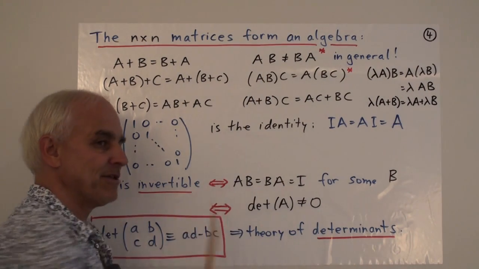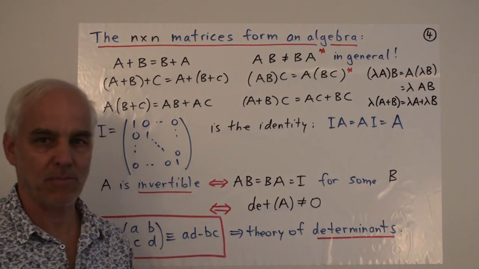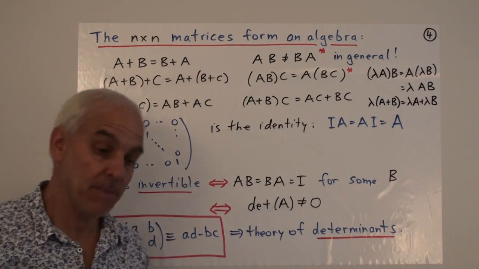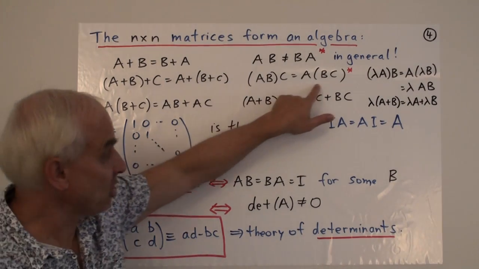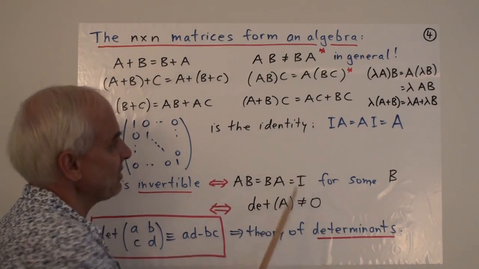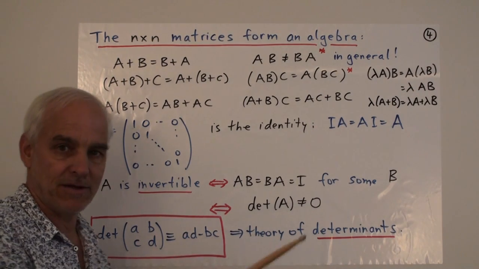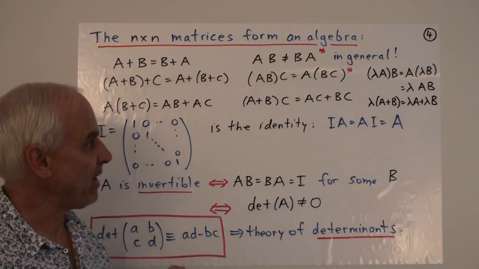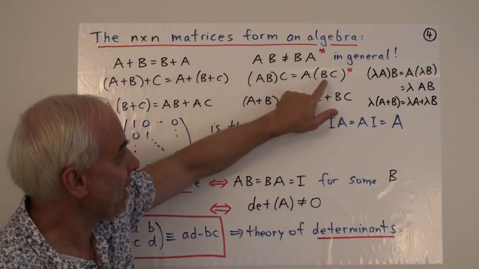However, the multiplication, which is a little bit more subtle, does not have the commutative property. This is a very important point. So AB is not in general equal to BA. Sometimes it can be, but typically it's not. Nevertheless, the associative law for multiplication does hold. And this is a quite interesting and almost remarkable fact. It's not entirely obvious at all that that rather complicated multiplication that we got by multiplying rows and columns and repeating, has this property that if you take AB and then multiply that by C, it's the same as multiplying A by BC.